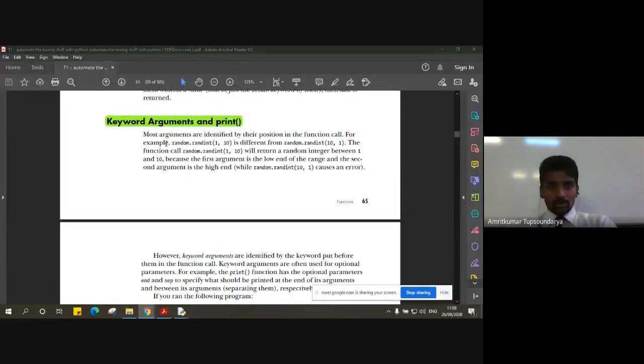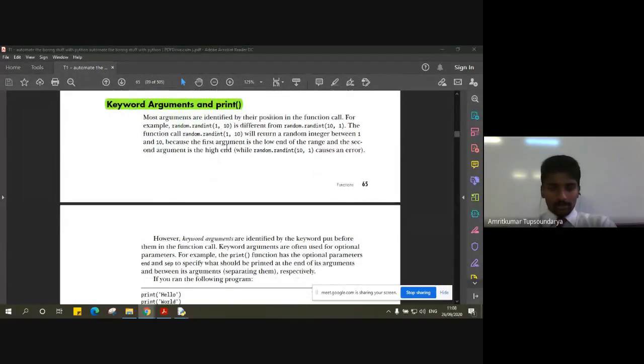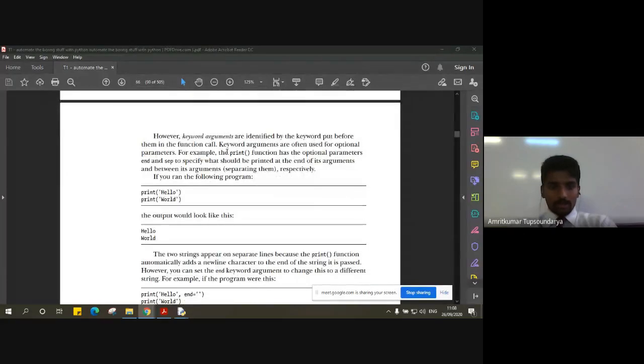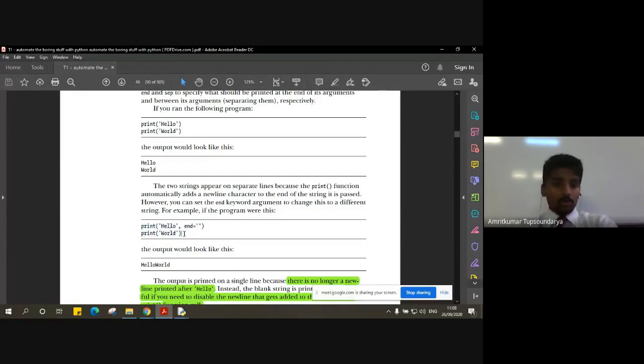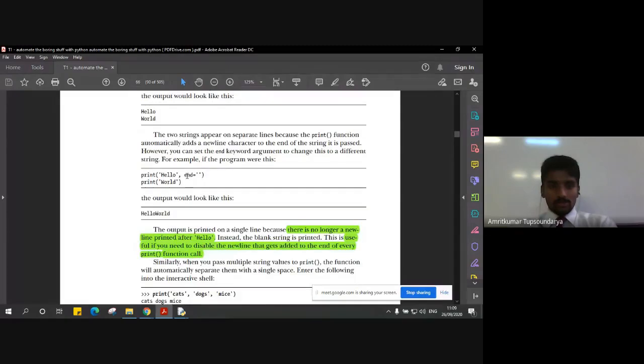Then we also saw a few keyword arguments with the print function as well. How the keyword arguments of the print function can be made use of. We saw a simple program wherein if we don't want to print a new statement on a new line, how can we avoid that and make it into a single line, right? This was using the end argument which was passed in the print function itself by assigning a blank statement or an empty statement, you can say. A single open and close quote defines a null statement.